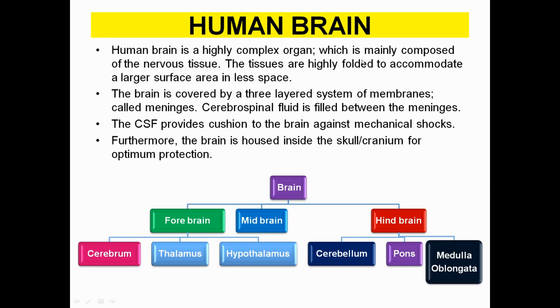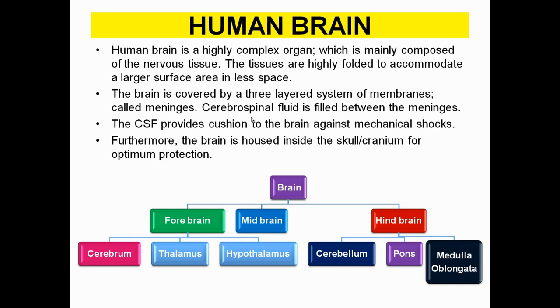Now coming to the human brain. The human brain is a highly complex organ composed of nervous tissue. The tissues are highly folded into a very small space, and the brain is covered by three layers, and these layers are referred to as meninges. The meninges are filled with cerebrospinal fluid, that is CSF.